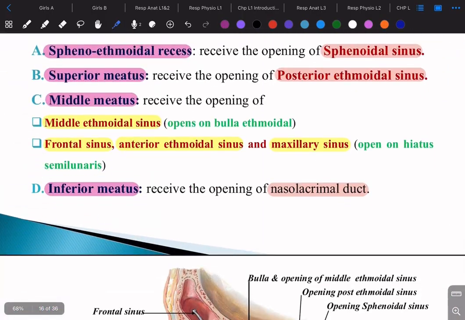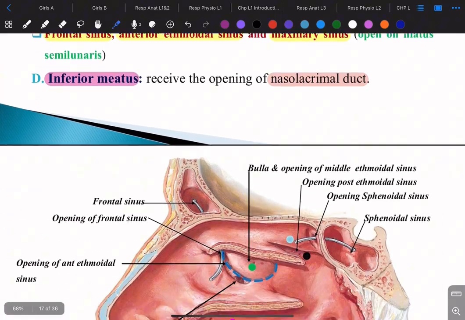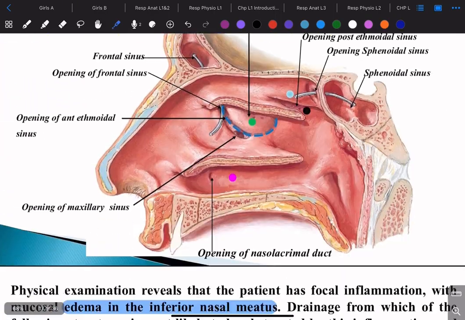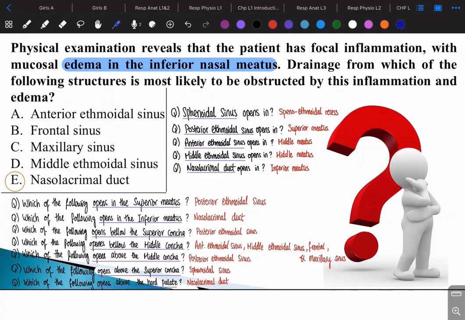تمام؟ كده we're done with the openings or the things that pierce the lateral wall. Okay, so here the doctor asked a bunch of questions. Make sure you go through them and use them for revision. I'm gonna post these slides, so hopefully she gets some of them in the exam maybe يعني. So an example of the questions are مثلا which of the following opens in the superior meatus. Okay, and then she's gonna give us like some options. Obviously it's gonna be the posterior لأنه posterior ethmoidal sinus is the only one that opens in the superior meatus.